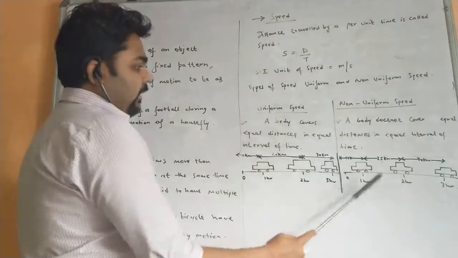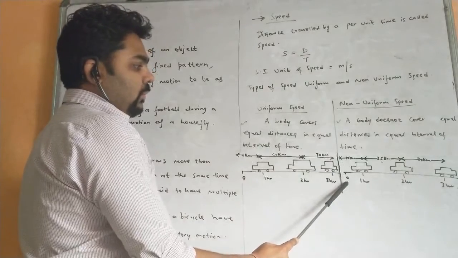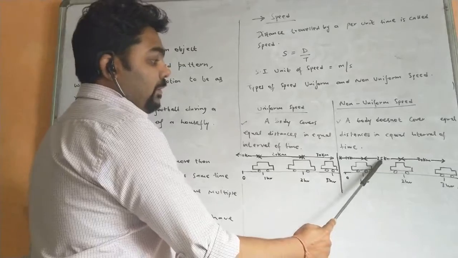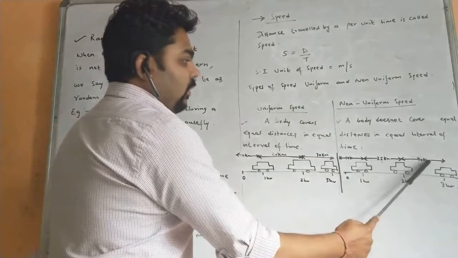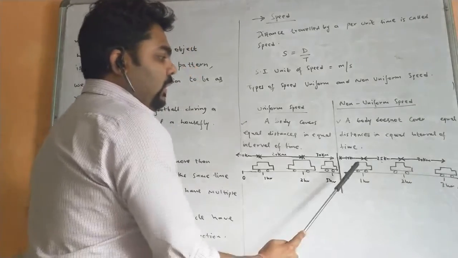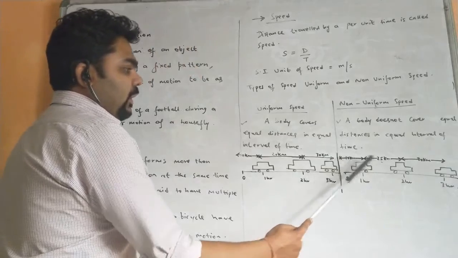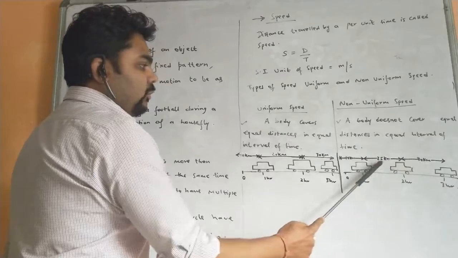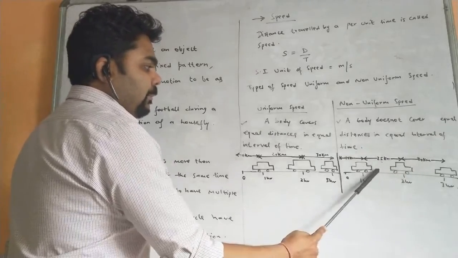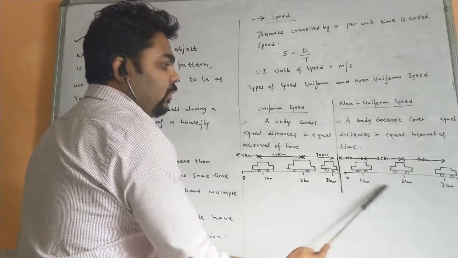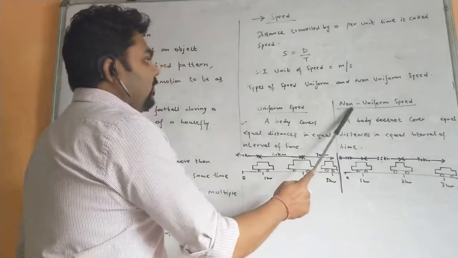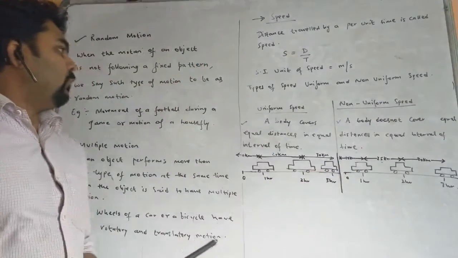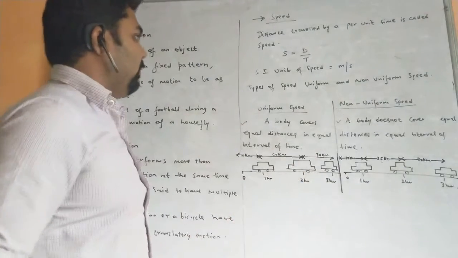Similarly, the same car is starting from 0. First hour it has covered 10 kilometers. Second hour it has covered 25 kilometers, and third hour it has covered 30 kilometers. You see the increase in distance. First it was 10, then 25 minus 10, that is 15 kilometers. Again 30 minus 25, 5 kilometers. First one is 15, then 5. See, the distance covered is not the same, so we consider it as non-uniform speed. Okay. So this was all about uniform speed and non-uniform speed.